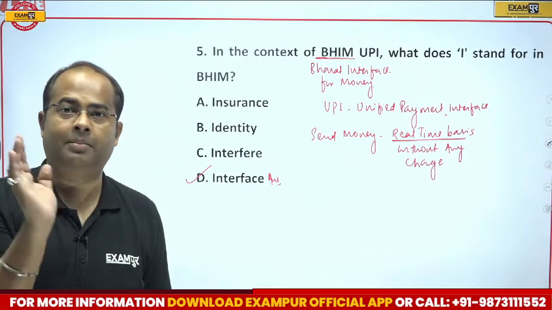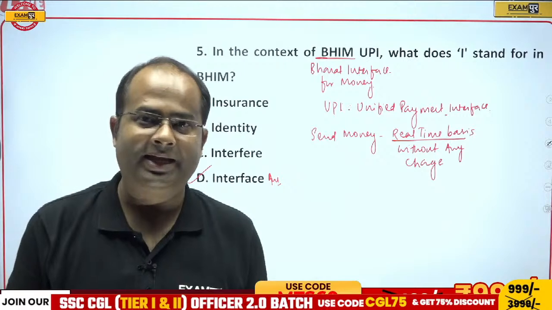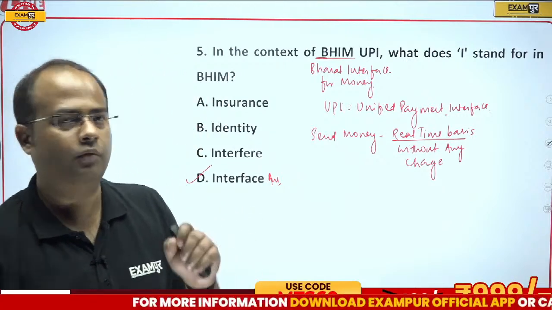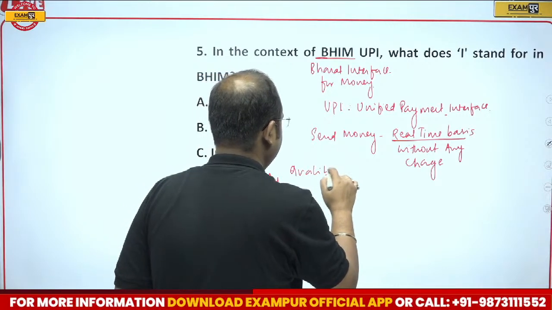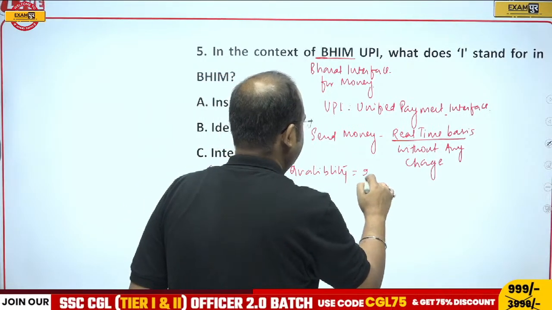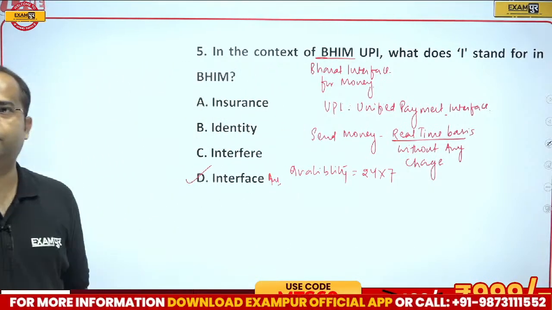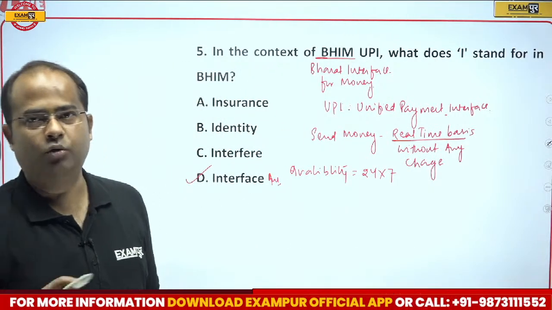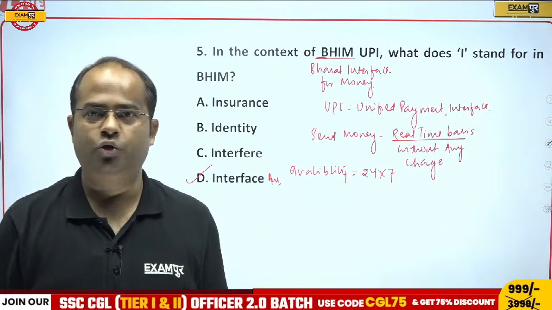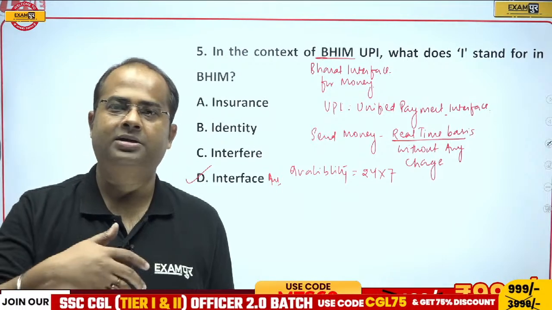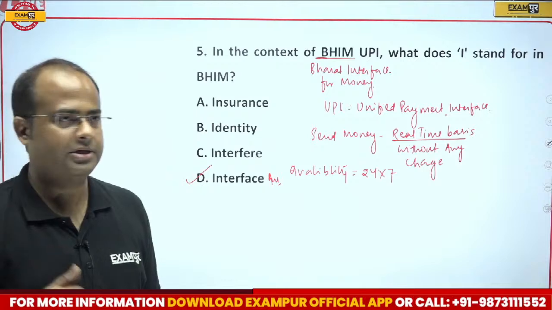That is the maximum amount that you can transfer, and this transfer can be done without paying any charge, and it is available 24/7. So you can send money on 24/7 basis without any charge, but different banks have different maximum limits for UPI. So it is not completely uniform. Every bank has their own limit for UPI transactions.